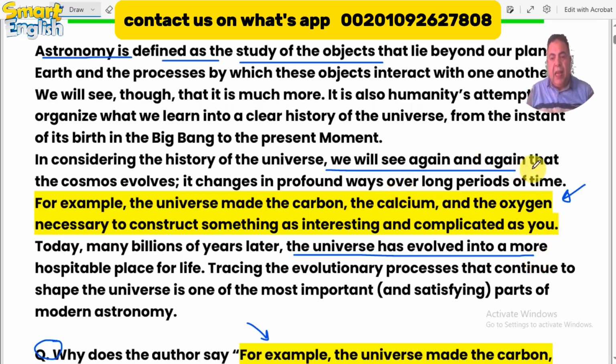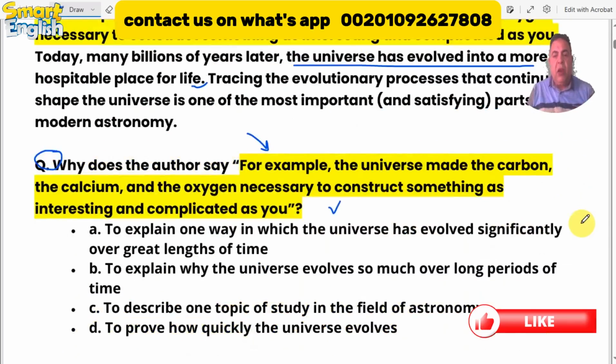We will see again and again that the cosmos evolves. It changes in profound ways over long periods of time. Take care of this word. For example, the universe made the carbon, the calcium, and the oxygen necessary to construct something as interesting and complicated as you. Today, many billions of years later, the universe has evolved into a more hospitable place for life. So now he is trying to give an example of how the universe, or the cosmos, evolves gradually over a long time.